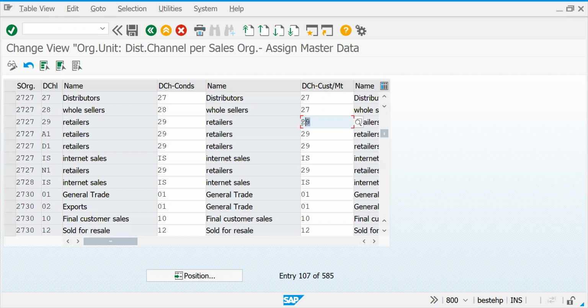If I keep it 27 here, and for retailer also I keep 27, then if I create a customer using the same channel, it will automatically be extended. So instead of 28 or 27, if I create in 27, it will be available for 28 also. If I create it for 27, it will be available for 29 also. That is the concept.